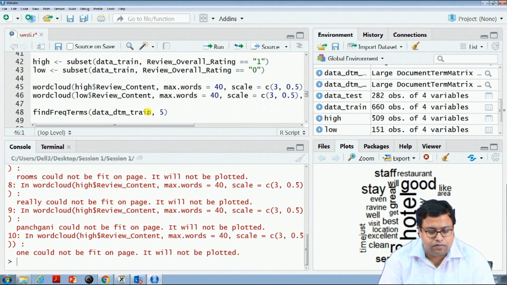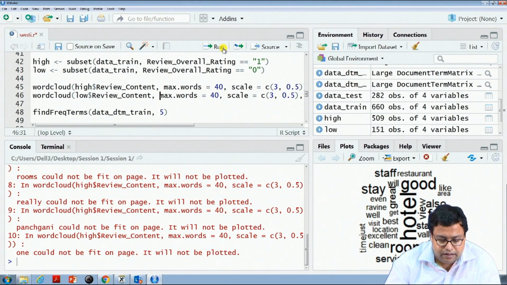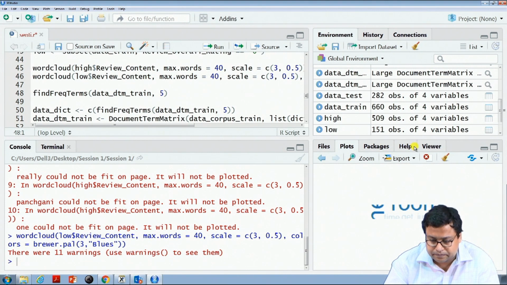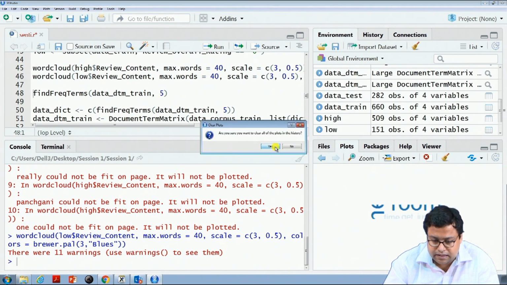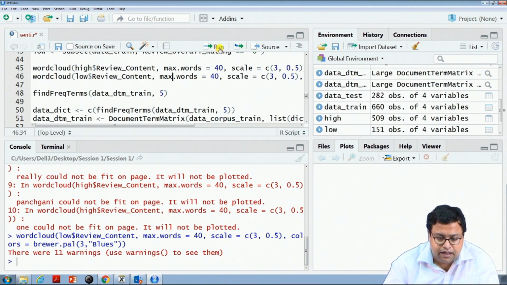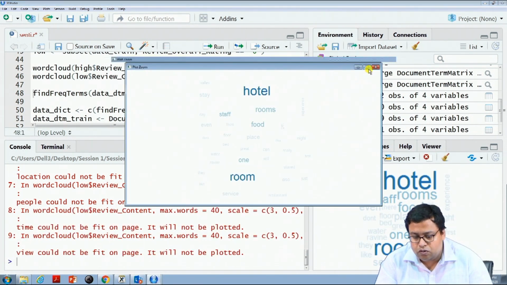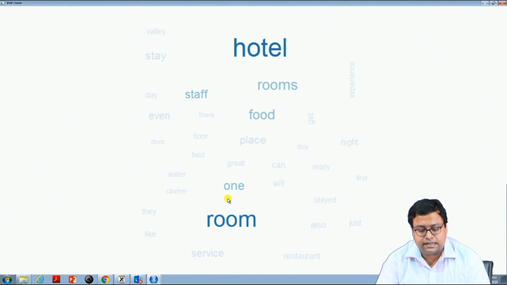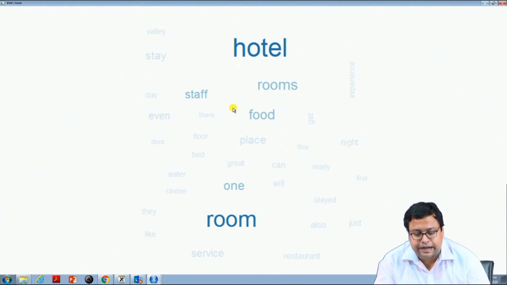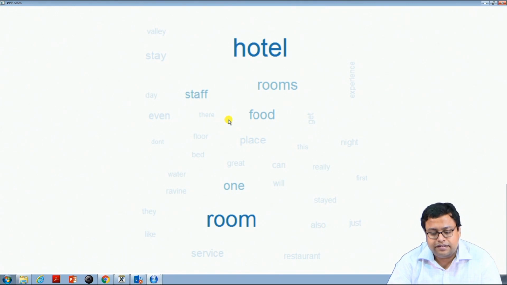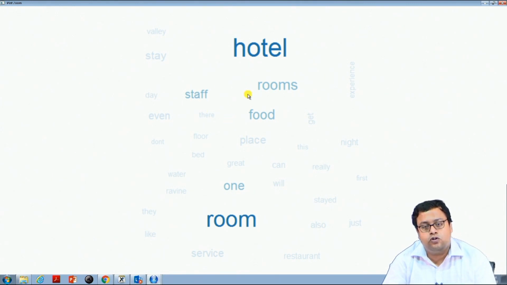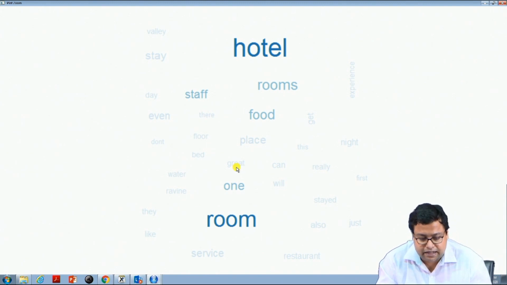Now, I will clean this and run the same thing with low. What comes up? Hotel, room, rooms are common in both cases, but see this, good and great have gone away. Staff, food, room, rooms, hotel are all there, but great is there in a much smaller size, and practically good is not there if you look carefully.